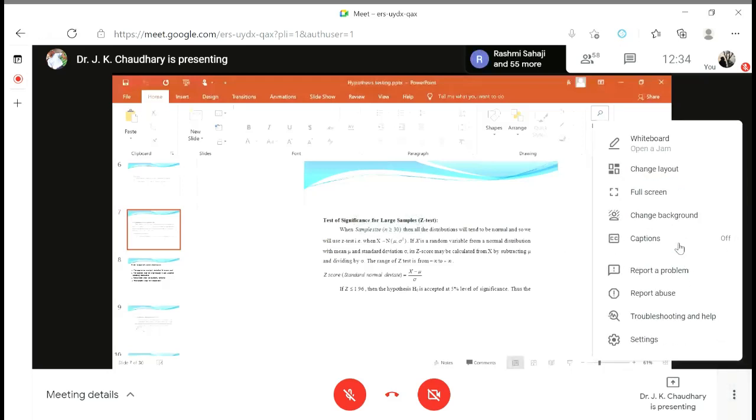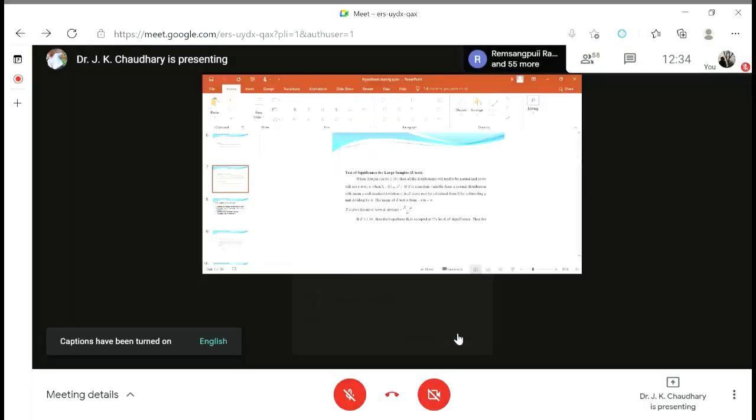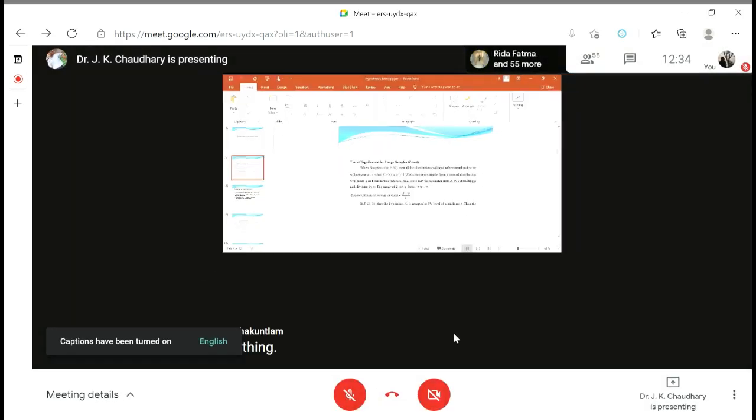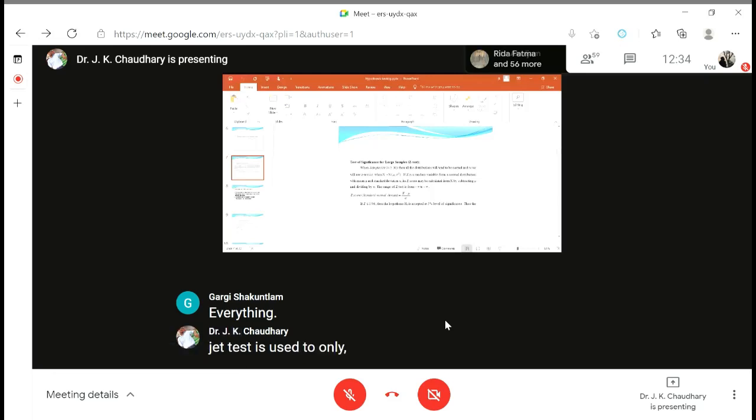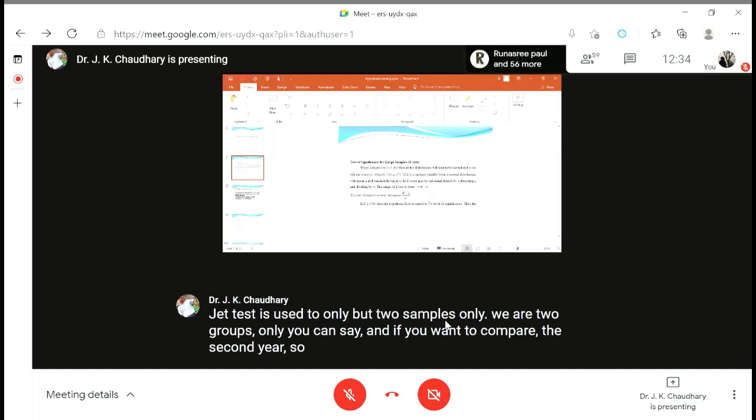And one more thing you have to remember, Z test is used for comparison between two groups only, two samples only. Like if we want to compare students of the second year, then you can apply the Z test if the sample size of students is more than 30 in both the classes.